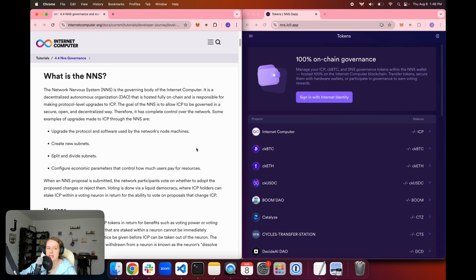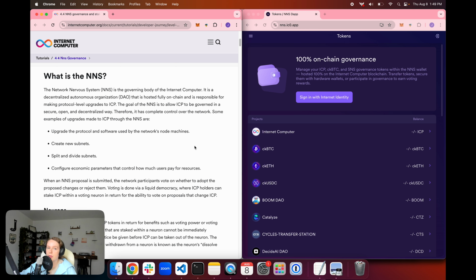So the NNS is a form of decentralized autonomous organization, or a DAO, which is a governing body where no one is the sole controller of the network. All of the network's decisions and changes are done on a voting basis.